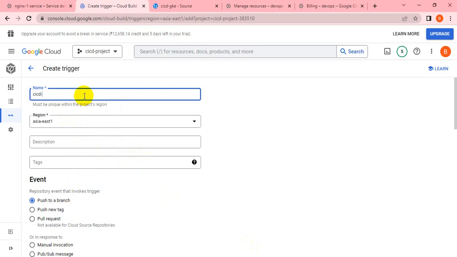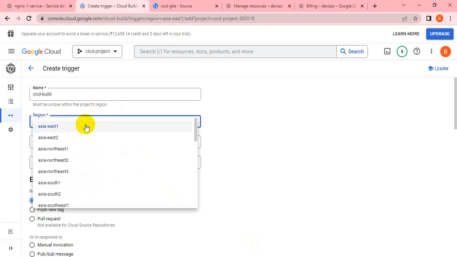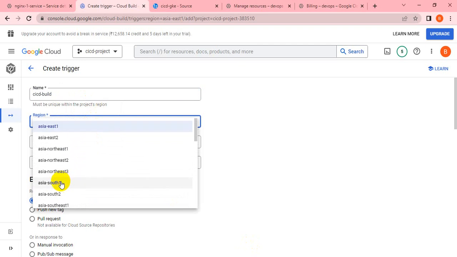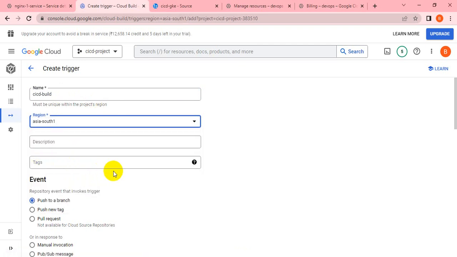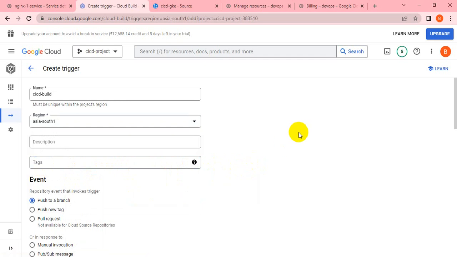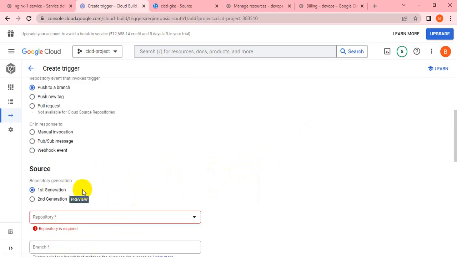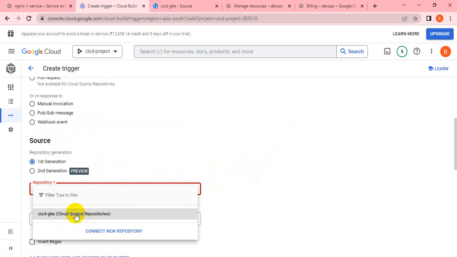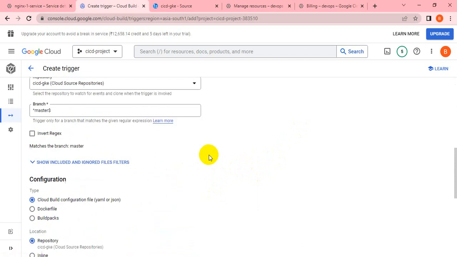CI/CD pipe build. Okay. Let's skip with South, Asia South. Tag is not required. Push to branch. It is our repo name. You can keep the branch as master.